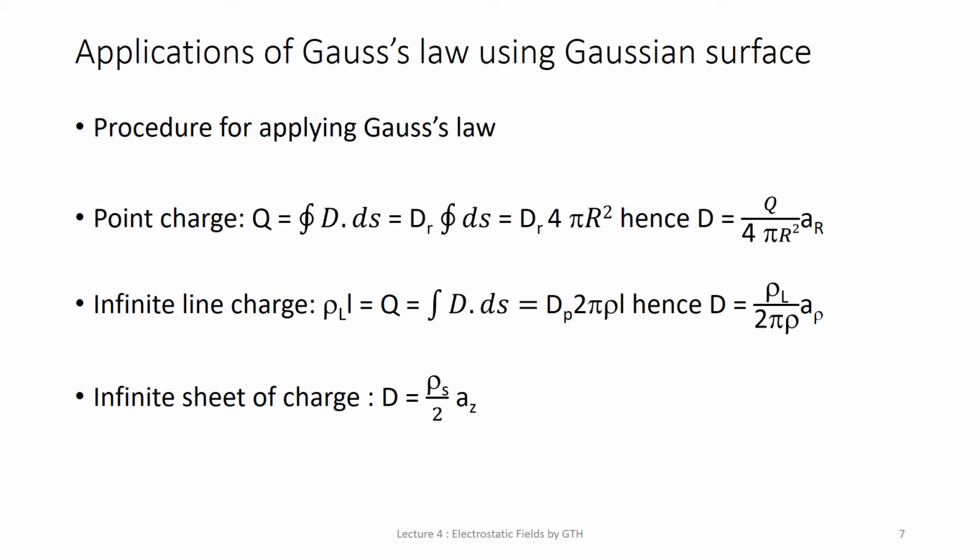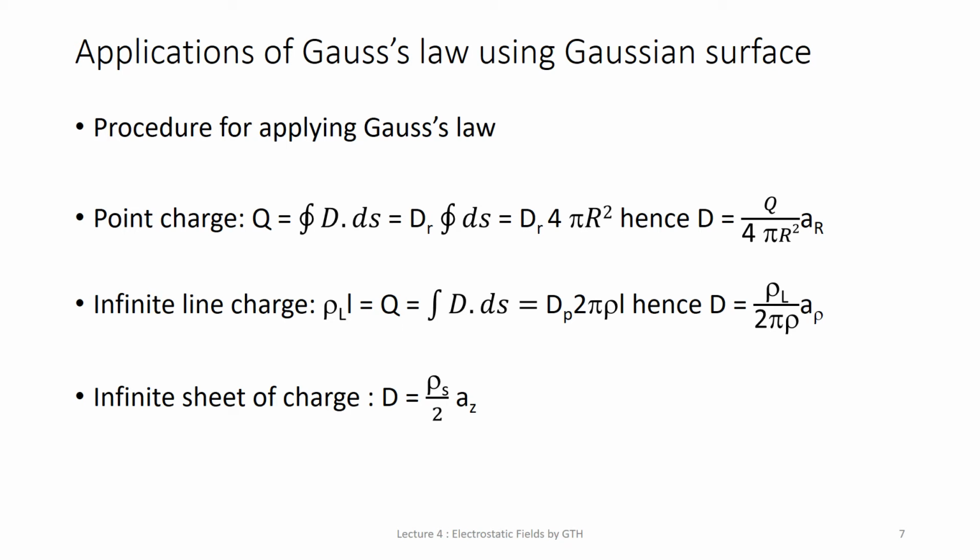When it is required to find electric field intensity using Gauss law, first we need to check whether the charge is symmetrical or not. If charges are symmetrically distributed, then you can apply Gauss law. Once you decide to apply Gauss law, you need to construct a mathematical closed surface known as the Gaussian surface.